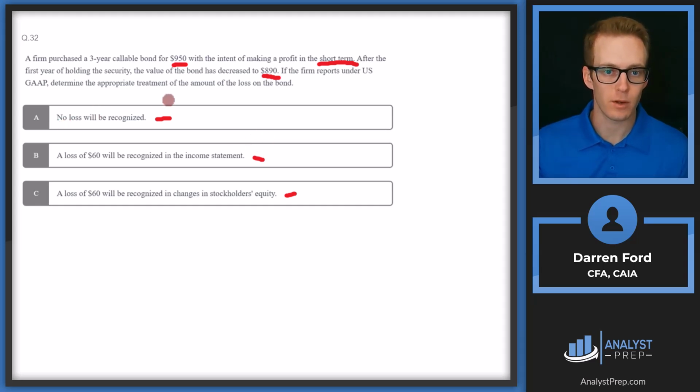If we were holding this till maturity, then the answer would be A, no recognized loss. And then are we doing this on the income statement or stockholders' equity? Again, since this is going to be considered an operating activity because we're making a profit, we're going to include this on the income statement and go with answer B.